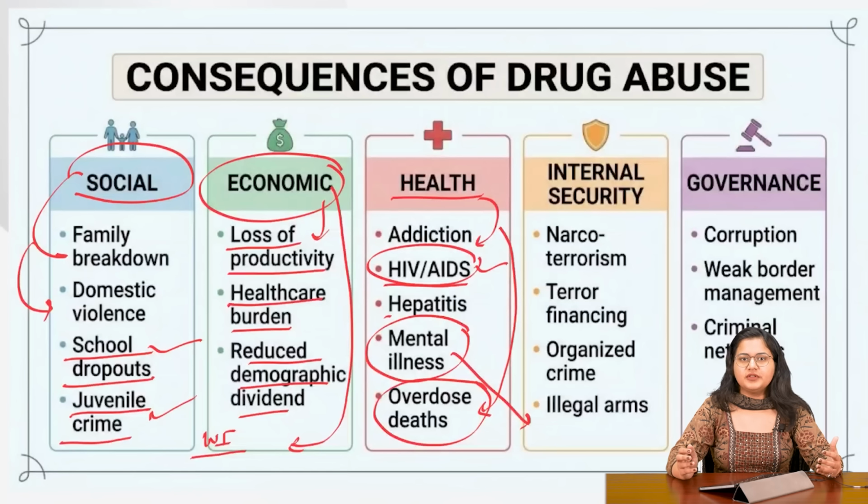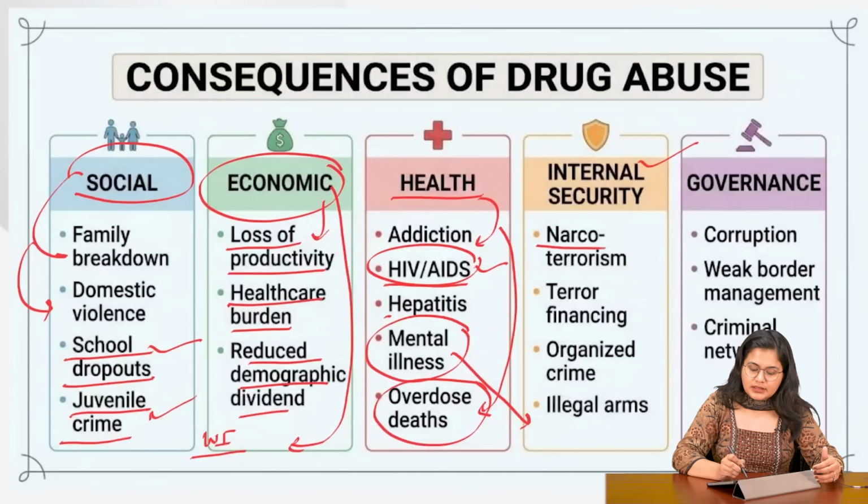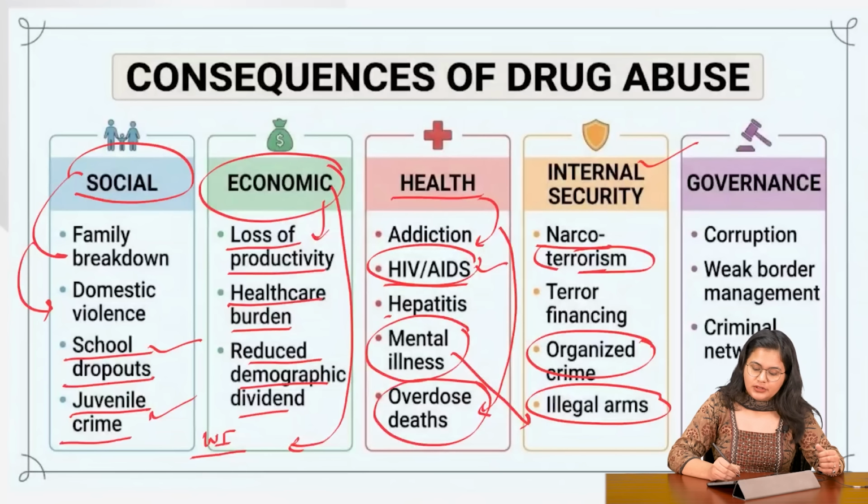So more often than not, they are not taken care of. Then internal security, because the availability of these drugs and these networks are also connected to terrorism, organized crime, illegal arms, human trafficking.